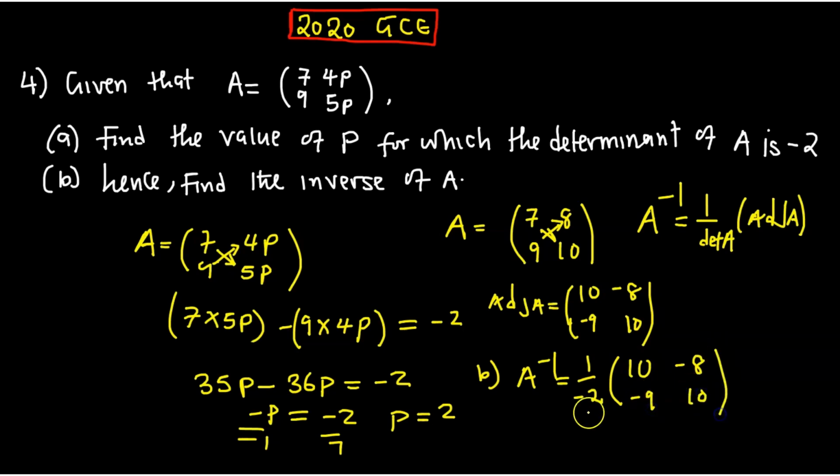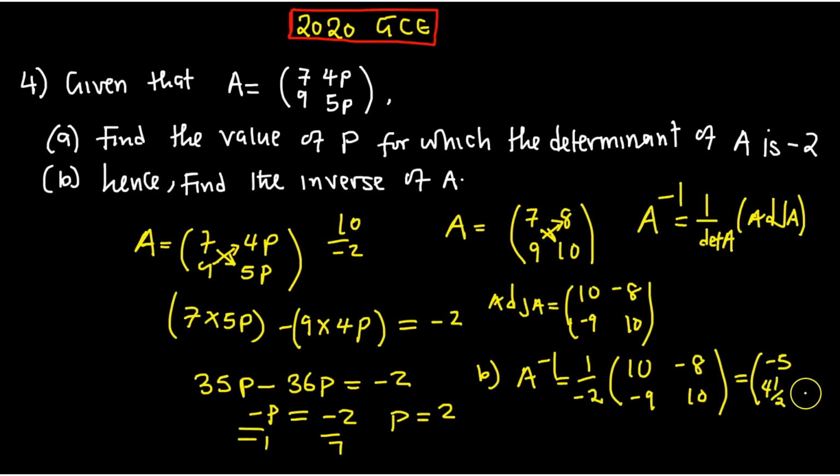So this one you can go on and multiply. 10 multiplied by 1 over negative 2 is just the same as 10 over negative 2, which is negative 5. Then here it will be 9 divided by negative 2, which is 4 and 1 over 2.